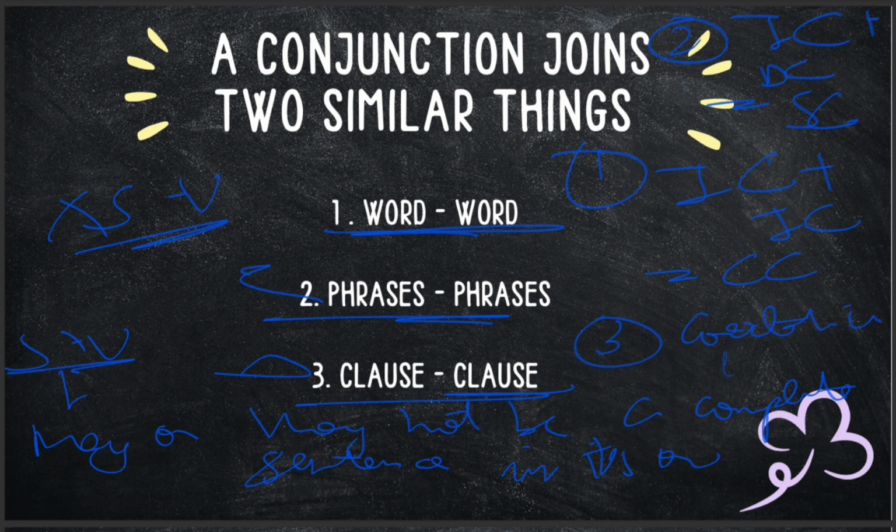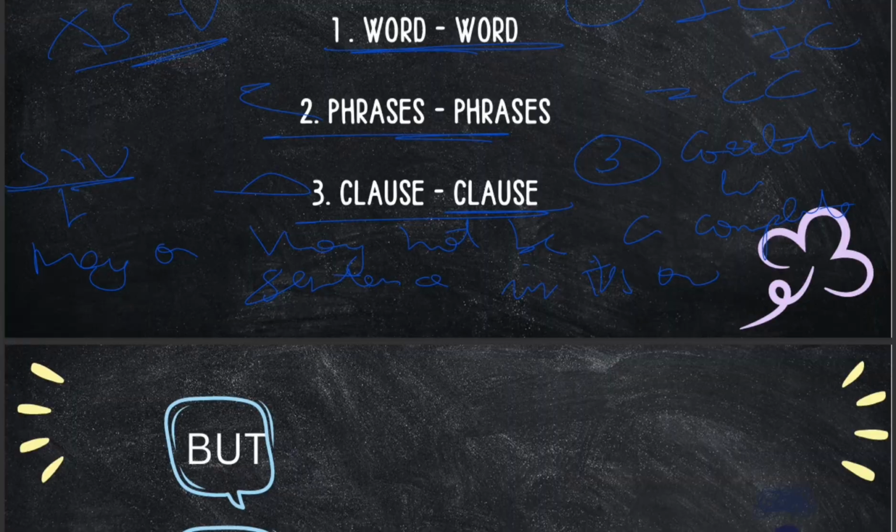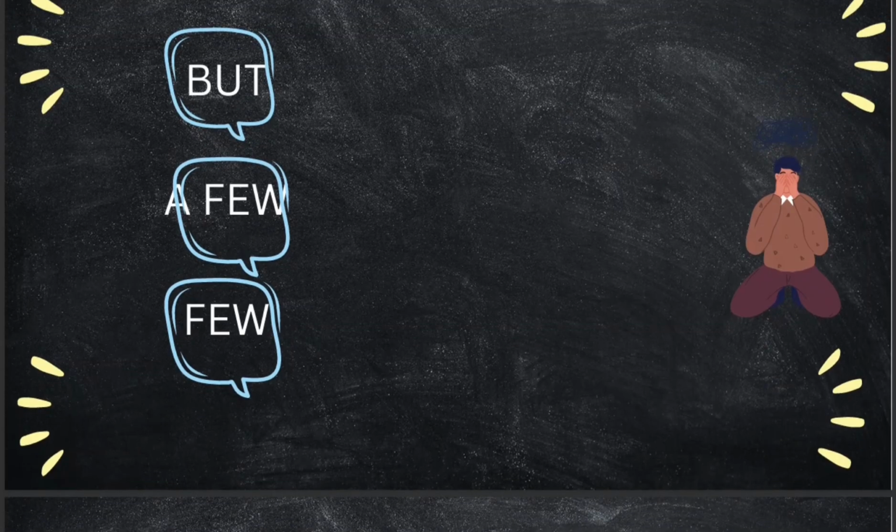Then we have either-or, neither-nor. And then we have the contrast one, which comes down to be called adversative. Okay. Now let's start with some examples. Whenever we're supposed to use but, we show a contrast.